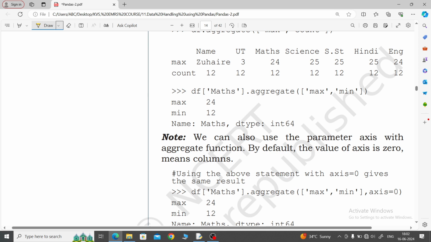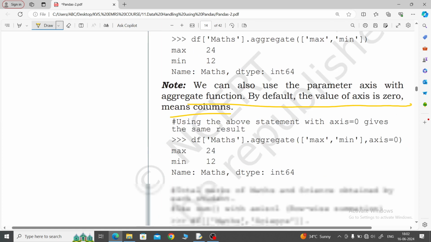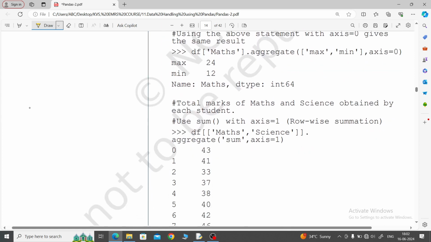We can also use the parameter axis with the aggregate function. By default the value of axis is 0, meaning column. I taught in the second chapter axis 0 for row, axis 1 for column. For which functions are we using it? Do you remember?